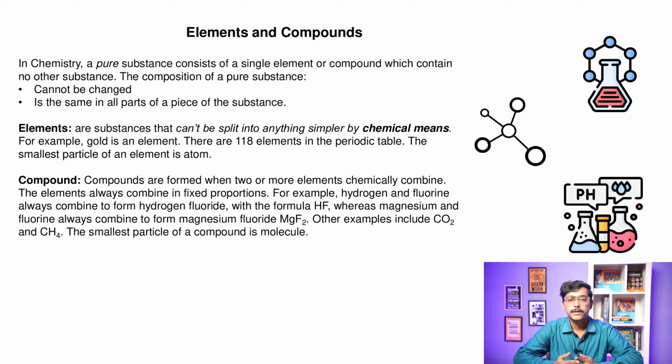So what are compounds? Compounds are formed when two or more elements chemically combine. The elements always combine in fixed proportions. For example, hydrogen and fluorine combine together to form hydrogen fluoride, HF, whereas magnesium and fluorine combine together to form magnesium fluoride, MgF2. Other examples include carbon dioxide, CO2, and methane, CH4. The smallest particle of a compound is a molecule.